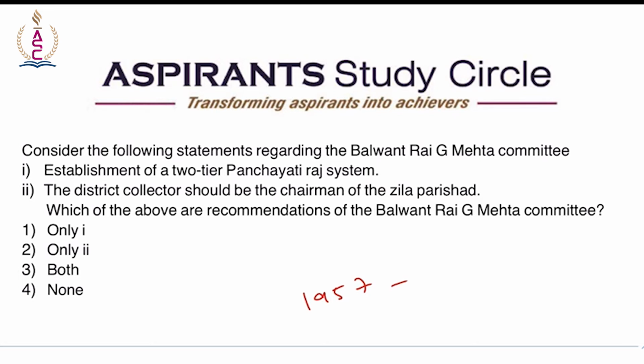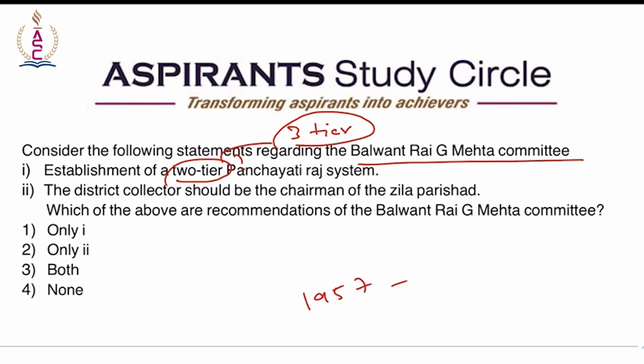Nothing but Panchayati Raj system, right? But is it 2-tier? That is the question, right? So you have to remember the term democratic decentralization, which ultimately of course became Panchayati Raj. The specific recommendations made by it are the establishment of a 3-tier system. It is not 2-tier but 3-tier. That is what Balwant Rai Mehta committee recommended, a 3-tier, not a 2-tier.